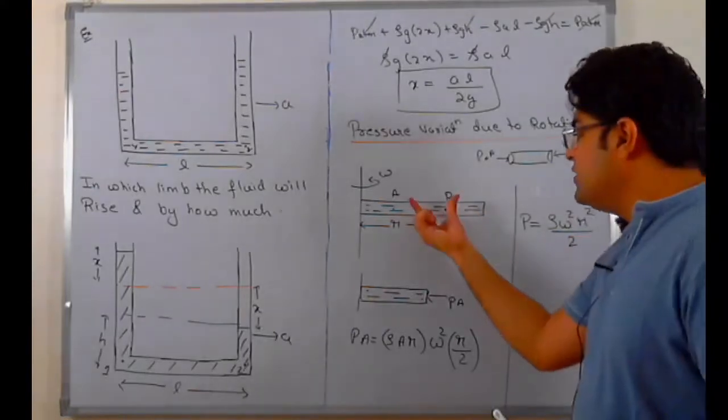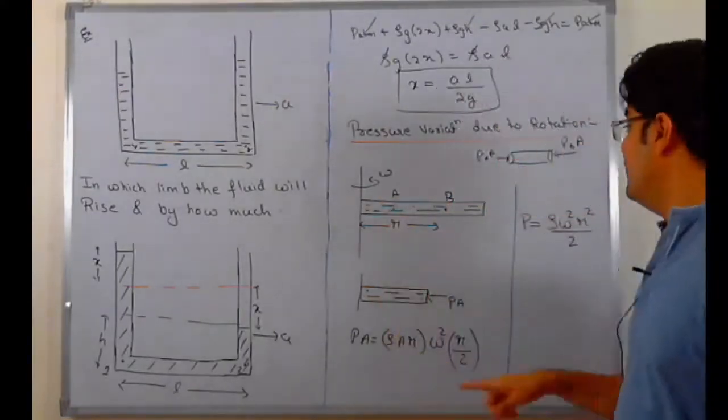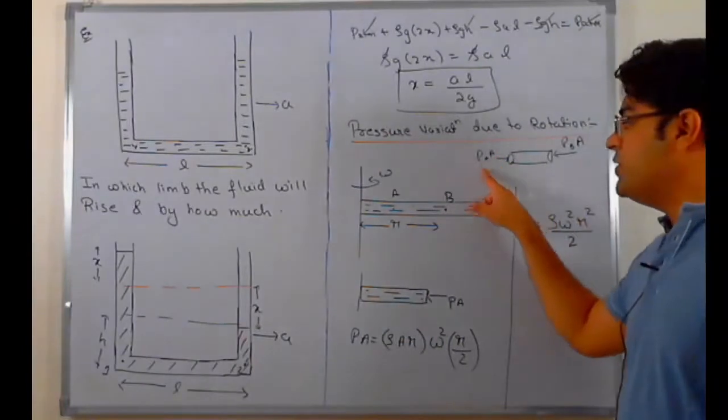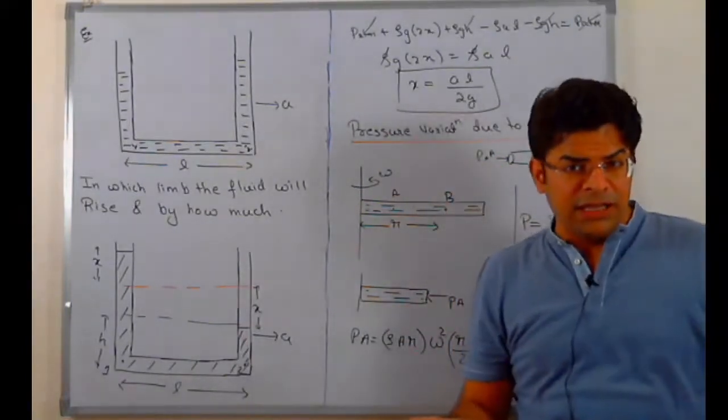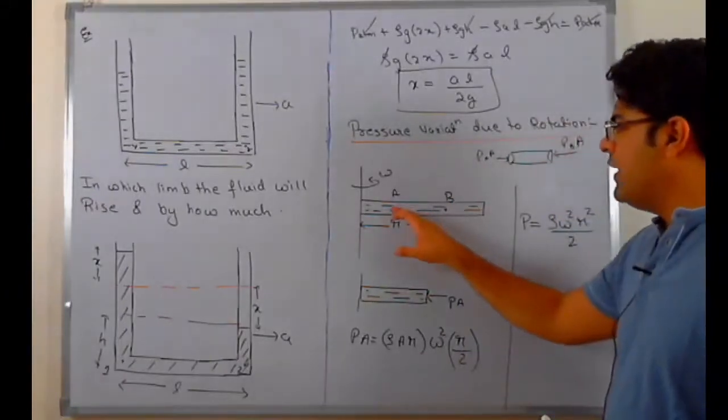You require on this much part a net force towards the center. That's why pressure at B has to be more than pressure at A, so that you get a net force towards the center. The net force acting towards the center has to be centripetal force. But here we are trying to find something else.